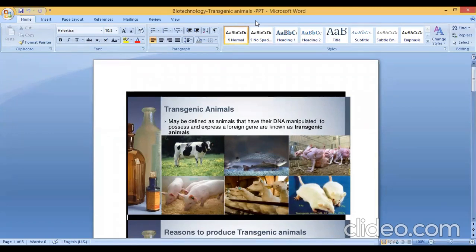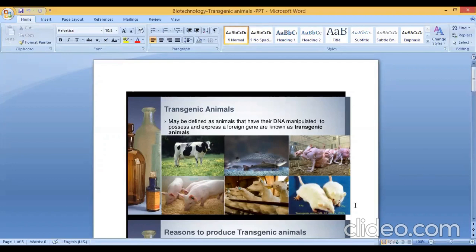So I'll repeat what a transgenic animal is. A transgenic animal is one whose genome has been altered by the transfer of a gene or genes from another species or breed. That is known as transgenic animals.